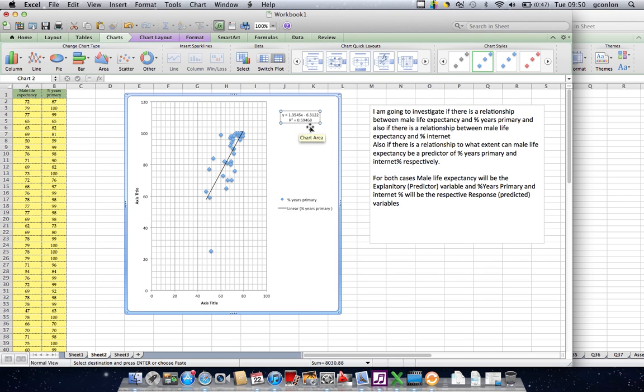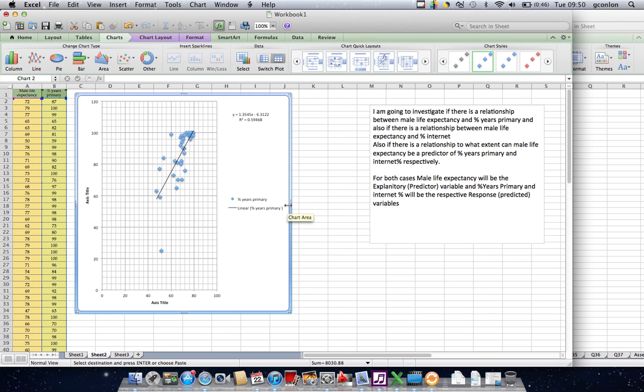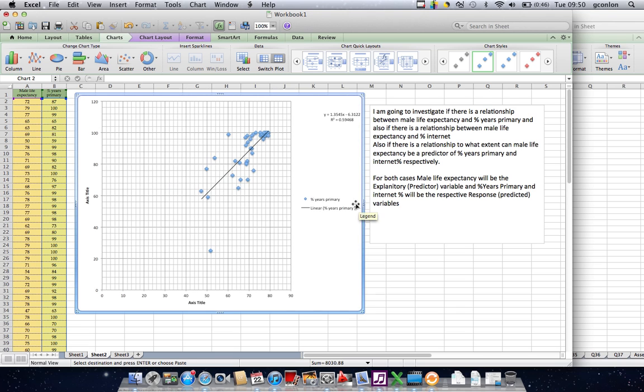Let's make this a little bit bigger. So I've got an R squared value of about 0.5946, and that's my straight line. Now, can you see any other obvious lines? Well, I can't see any at the moment. I'm going to make this a little bit wider to see if I can see a pattern. I can't really see one there, but that's all right.